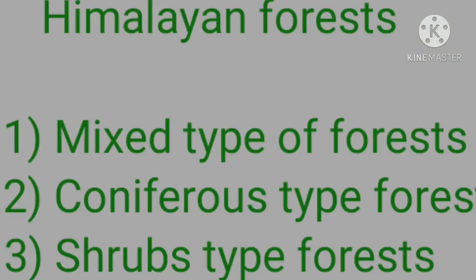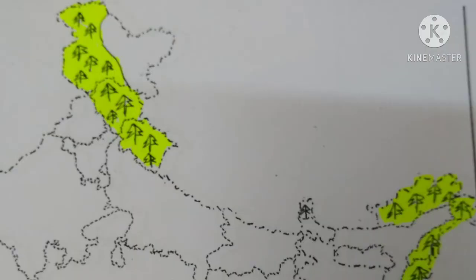In the Himalaya, we find three types of forests, namely mixed forests, coniferous forests, and shrub type of forests. In the map of India, we find Himalayan forests in the states of Jammu Kashmir, Himachal Pradesh, Uttarakhand, Arunachal Pradesh, Nagaland, Manipur.